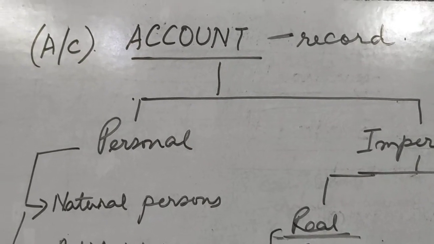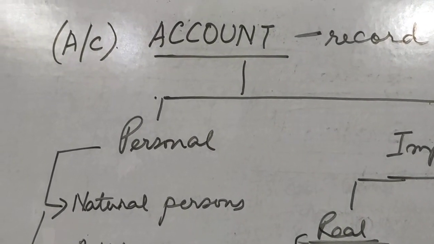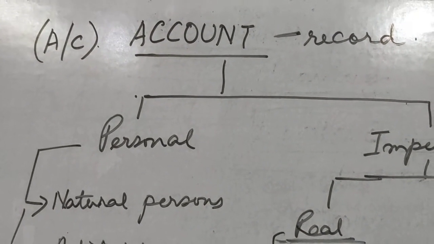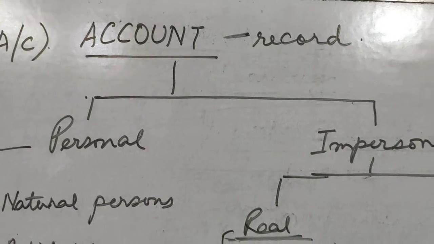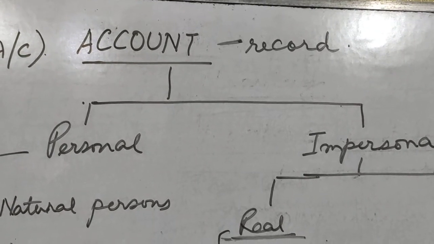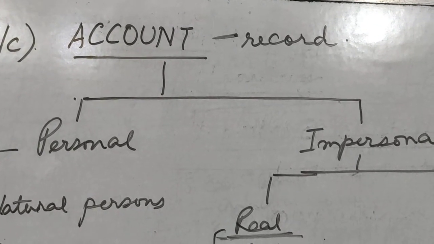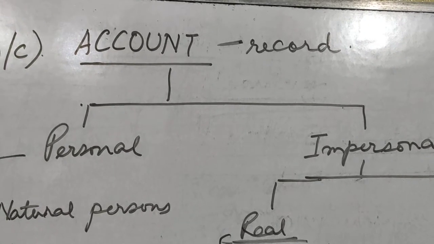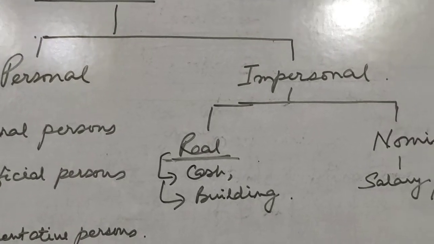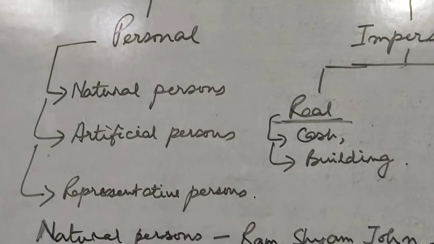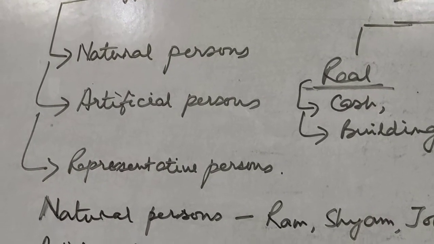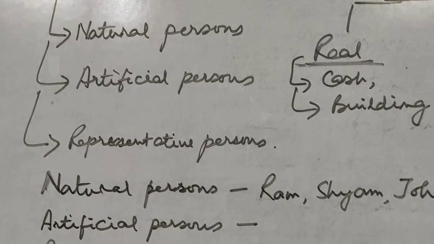An account can be simply written as A/C, the abbreviated form of an account, and it is nothing but a record which is kept for each type of asset, expense, liability, capital, revenue, etc. Now accounts can be of two types, personal and impersonal. Personal accounts are accounts of natural persons, artificial persons, and representative persons.